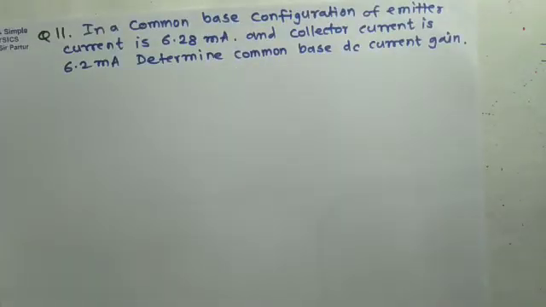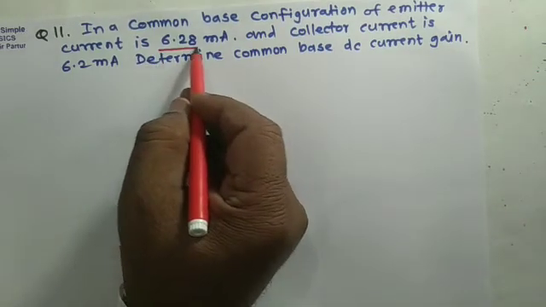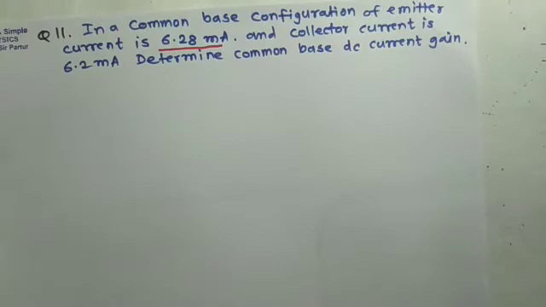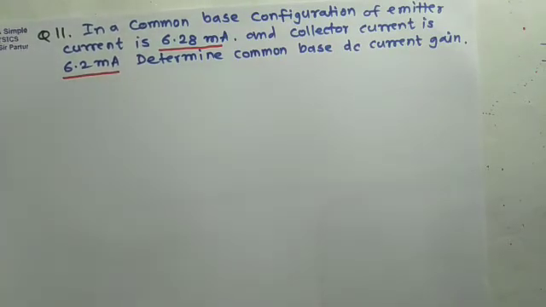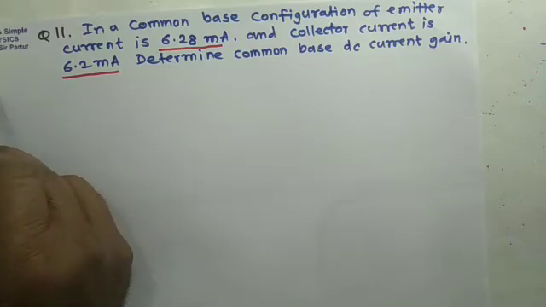Here again a numerical based question: in common base configuration, emitter current is 6.28 milliampere and collector current is 6.2 milliampere. Determine common base DC current gain. So here we get DC current gain, that is alpha DC and beta DC.